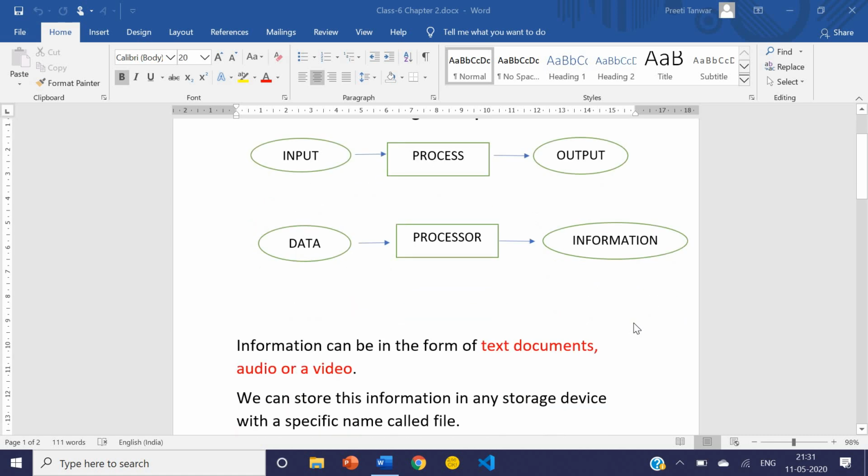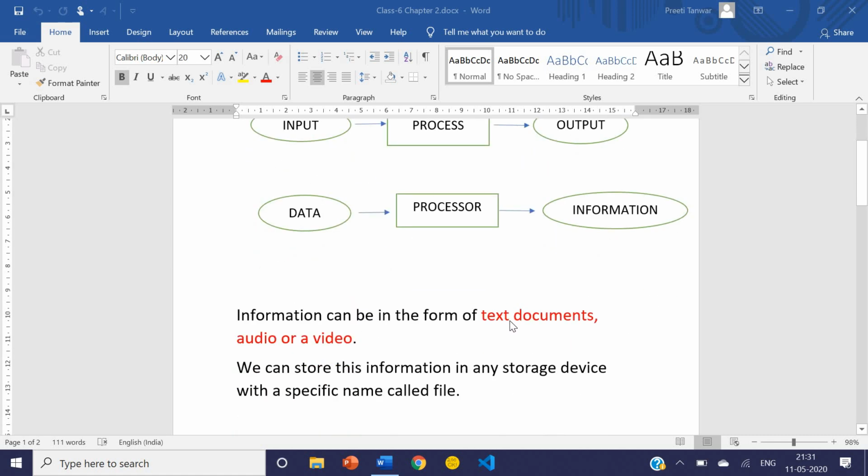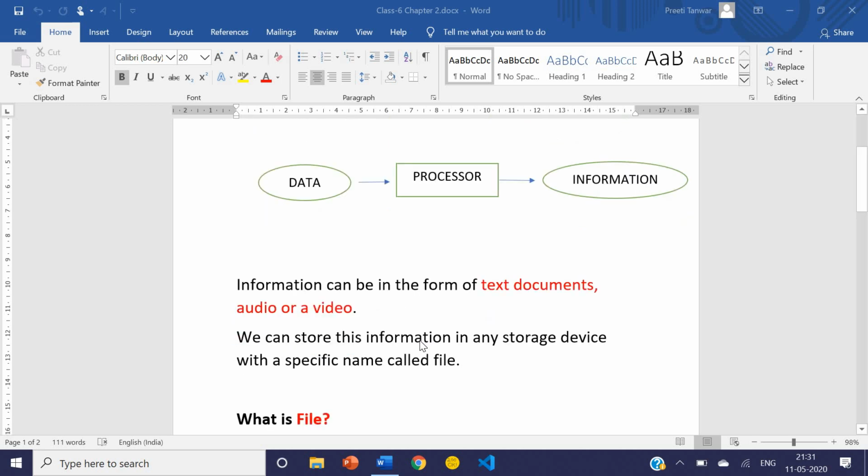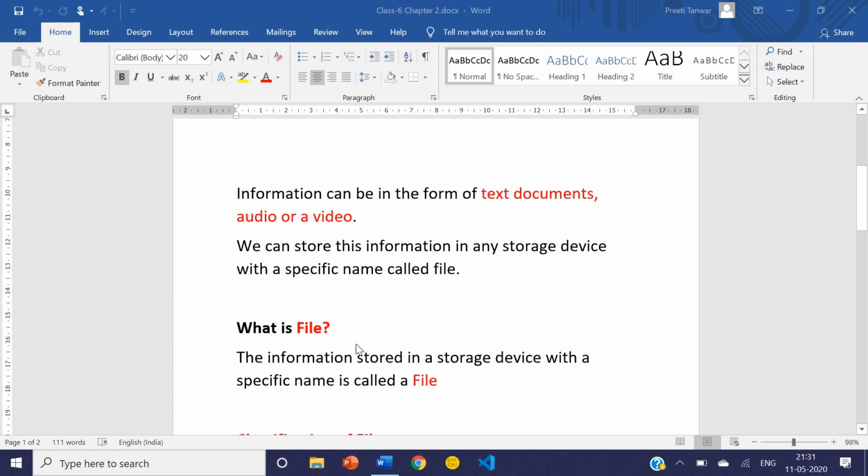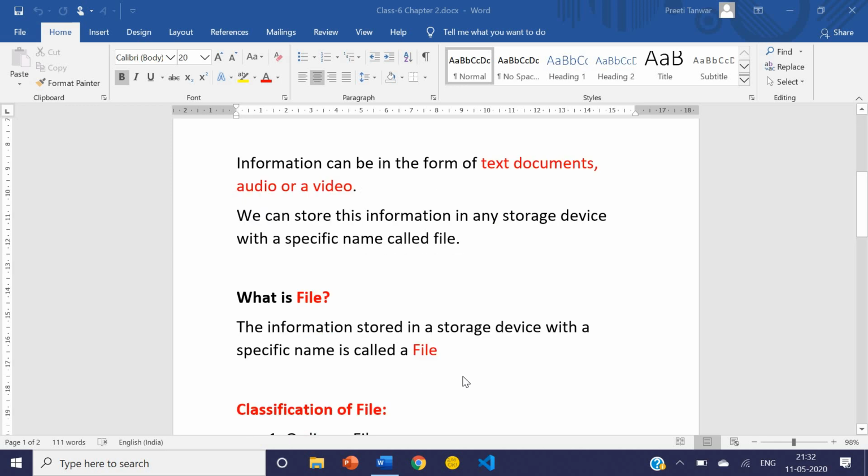Now this information can be in the form of text documents, audio or video, and we can store this information in any storage device with a specific name called a file. So what is a file? A file is the information stored in a storage device with a specific name. This is the definition of a file.